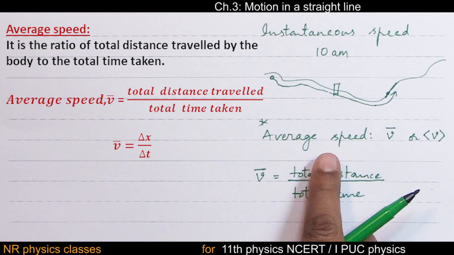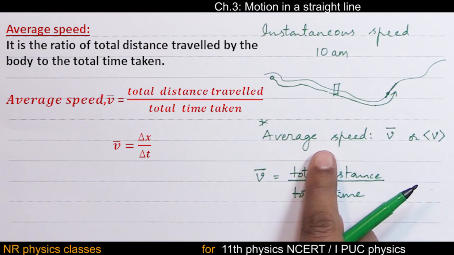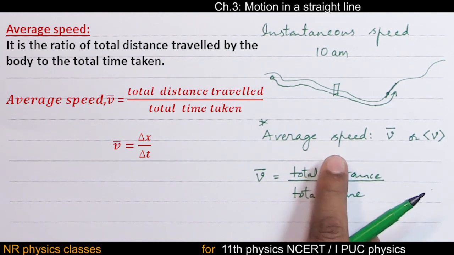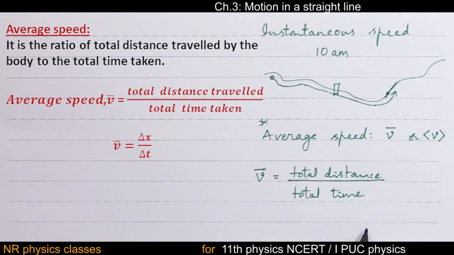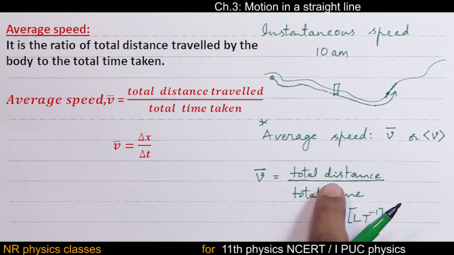In this, we are going to solve a few very interesting problems, so this is needed. The SI unit of average speed is also meter per second. Dimensional formula is also LT minus 1. And this average speed is also a scalar quantity.